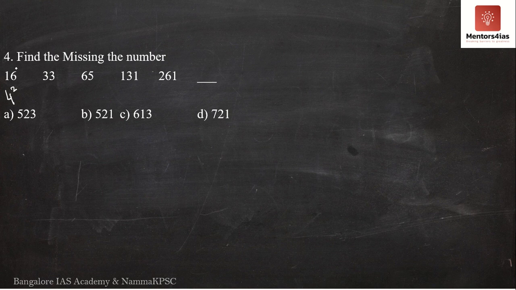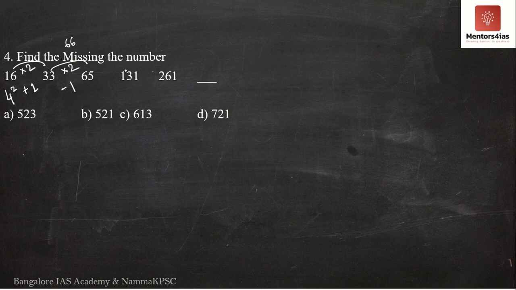How about I multiply 16 into 2 now? 16 into 2 is 32. But it is not 32, it is 32 plus 1. So maybe it is always into 2 plus 1. We have to check for that. How about I multiply 33 into 2? Now 33 into 2 is 66. But here it is 66 minus 1, 65. Maybe it is alternating now. Into 2 plus 1, into 2 minus 1, into 2 plus 1, into 2 minus 1.